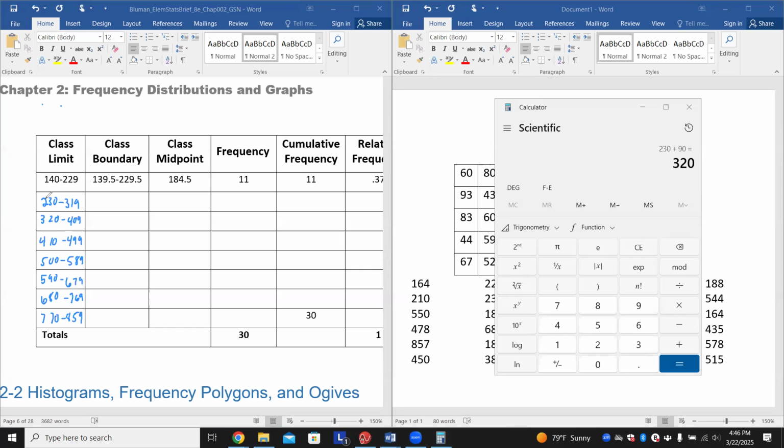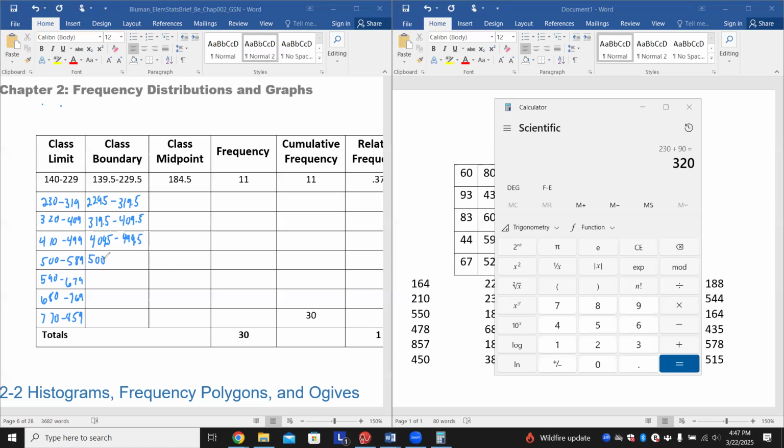the lower limit, add 0.5 to the upper limit. So you'll see that this will now be 229.5. These will be the same, minus 319.5. These are just the boundaries. All right. Again, this would then be 319.5 to 409.5. Then this is 409.5 to 499.5. And then this would be 500.